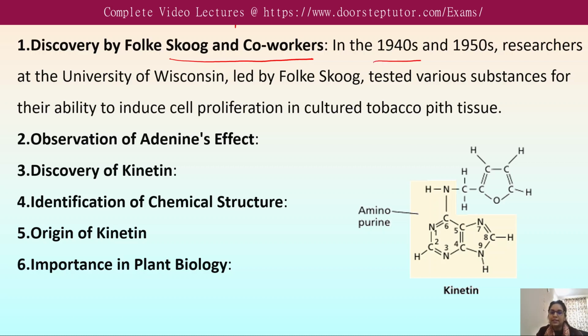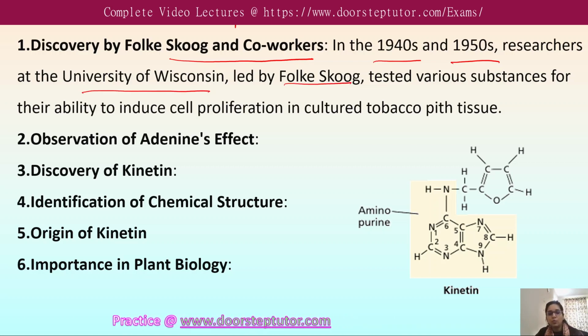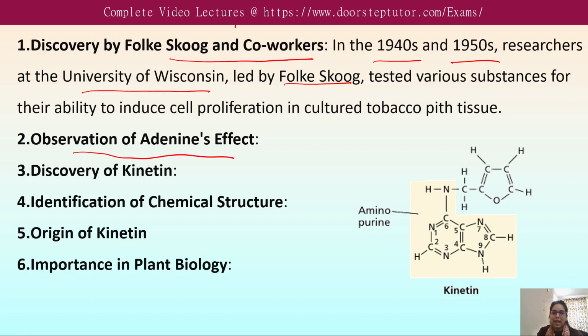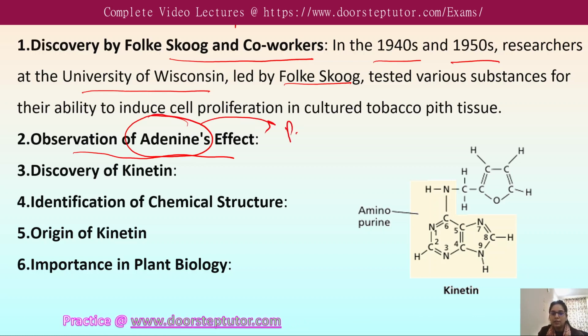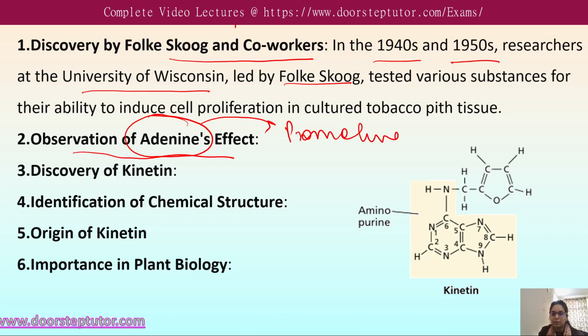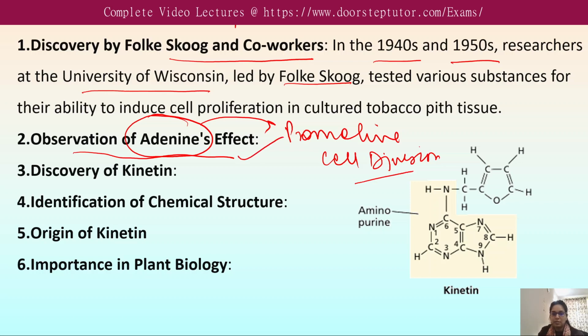In the 1940s and 1950s, researchers at the University of Wisconsin, led by Folke Skoog, tested various substances for their ability to induce cell proliferation in cultured tobacco pith tissue. Then came the observation of the adenine effect: that initial experiment showed that adenine, a nucleic acid base, had a slight promotive effect on cell division.